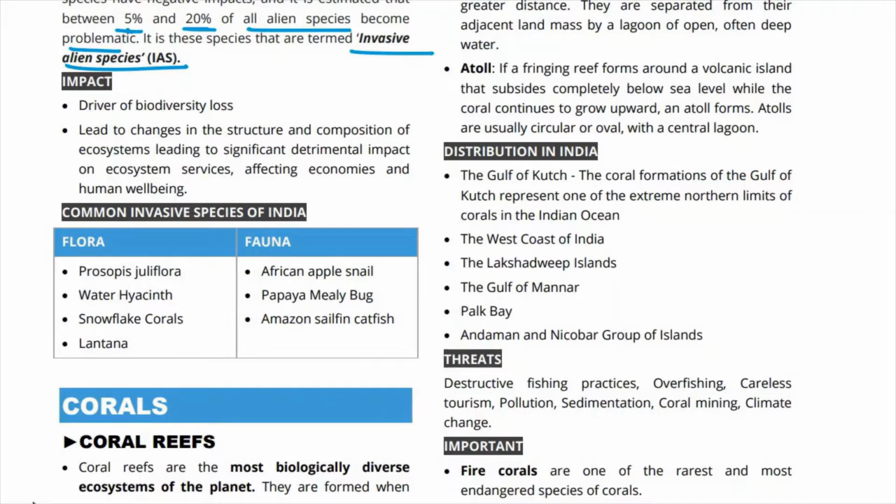So these are the common invasive species in India. These names can be important. Flora. The common invasive species in flora, Prosopis juliflora. Then there is water hyacinth. Then there are snowflake corals. So snowflake corals, remember, are invasive species. Prosopis juliflora, I'll just show you.